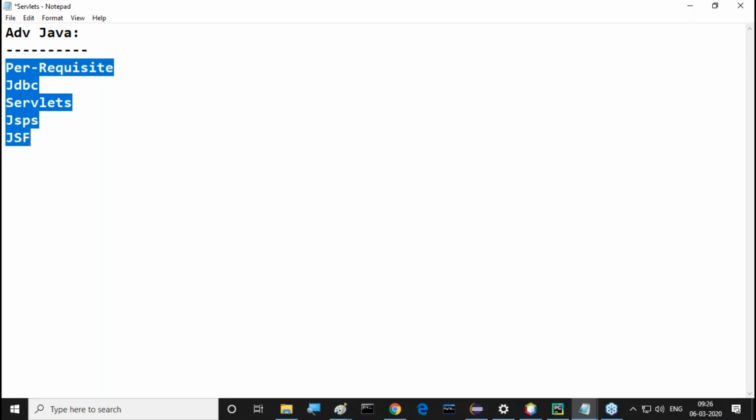So the first thing is prerequisites. Next one is JDBC. Next is servlets, JSP. Then after that, an overview, at least a few introduction parts of JSF. Why am I including JSF actually? What is the need of including JSF? The main intention of including JSF is that it covers MVC design pattern and MVC based implementation.